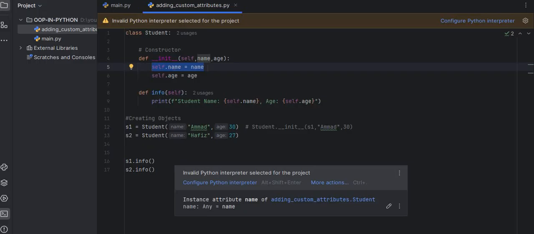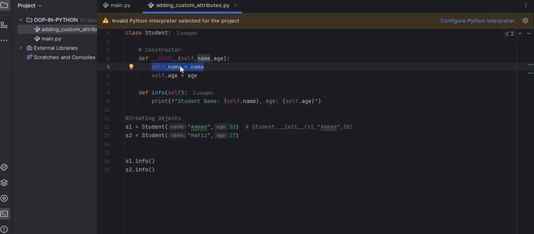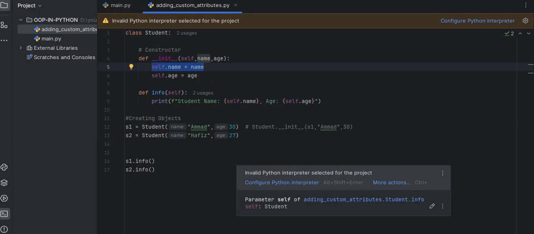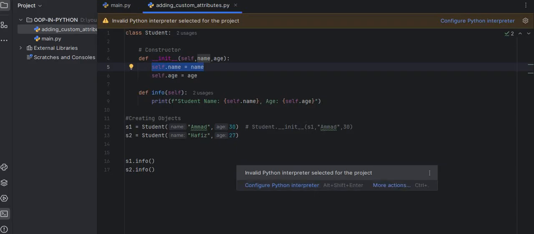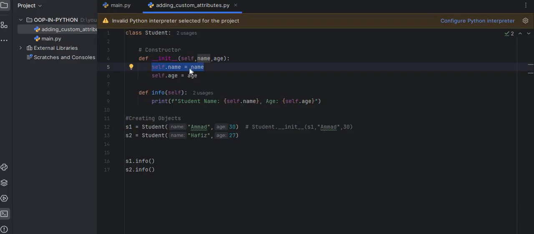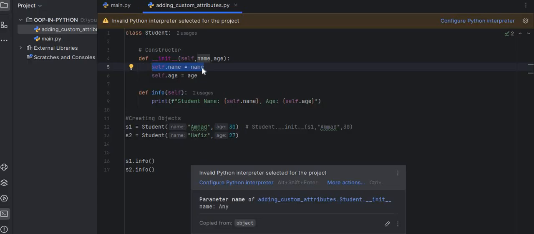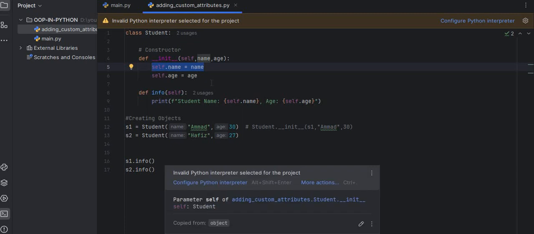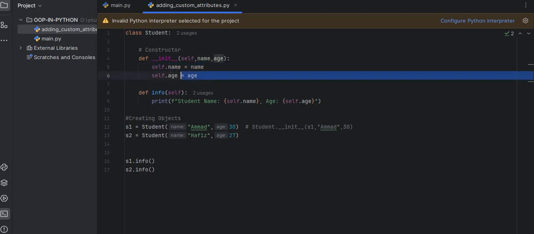Same thing is for the age. So this line means store the provided name inside the object under the name attribute. So we are providing the name Ahmad, and this line stores the provided name Ahmad inside the object under the name attribute. Same for the age.